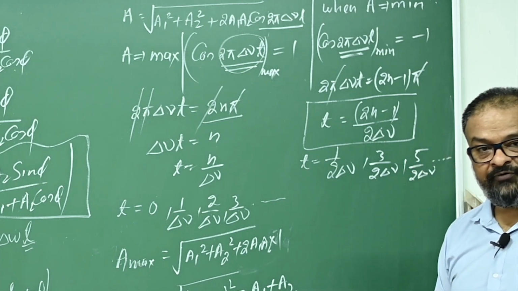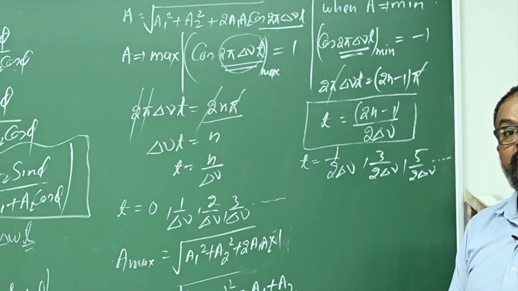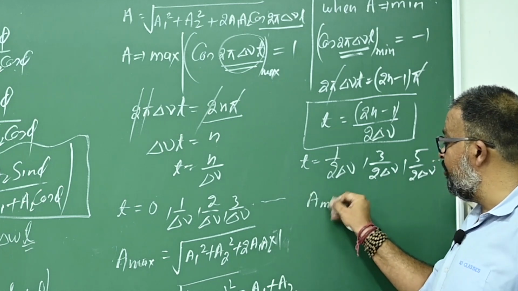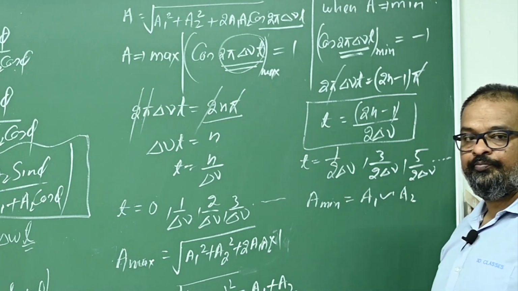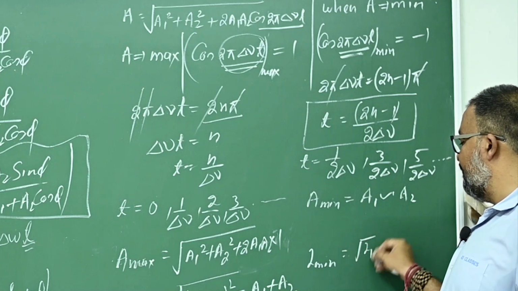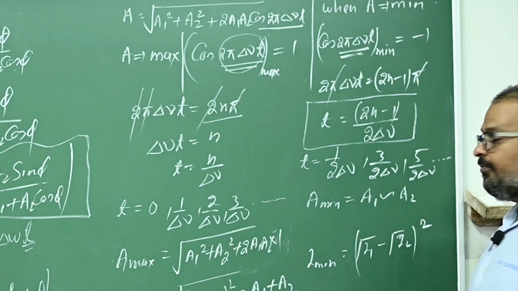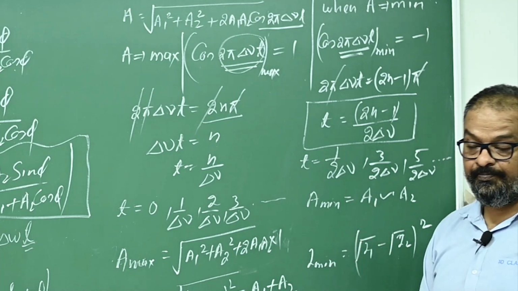For these values of time, the amplitude of the beats will be minimum, the amplitude of the new superimposed wave will be minimum, and how much will be the minimum amplitude? A1 minus A2. And what will be the minimum intensity? Root I1 minus root I2 whole square, right? Okay, now listen to me.